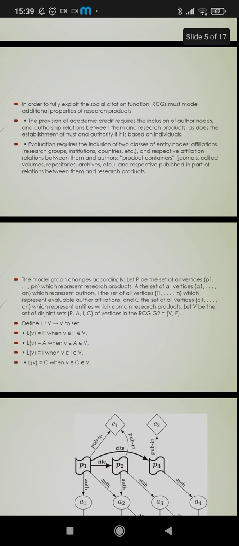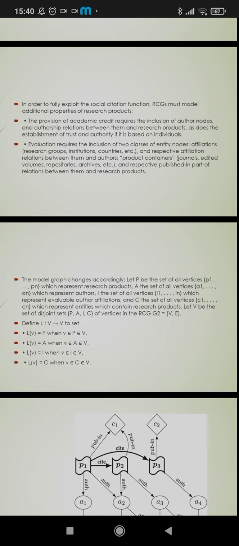In order to fully exploit the social citation function, RCGs must model additional properties of research products. The provision of academic credit requires the inclusion of author nodes and authorship relations between them and research products, as does the establishment of trust and authority if it is based on individuals.